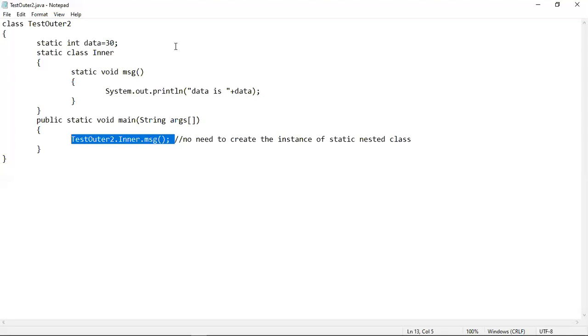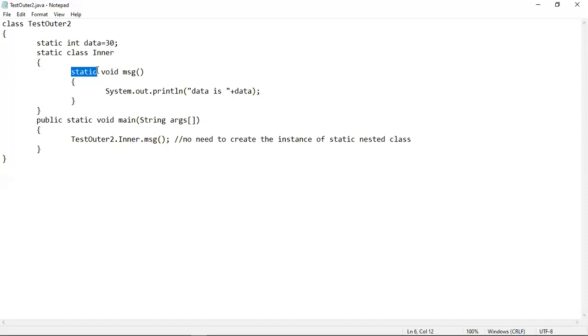That means if you want to access the message method from inside this TestOuter2 class, you have to create an object of this nested class inside this TestOuter2 class, and using that object you can easily call this message method. But this nested class is declared as static, and if it is declared as static, then no use of creating an object of it. Similarly, the message method has also been declared as static, so in order to call it, you don't need to create any object.